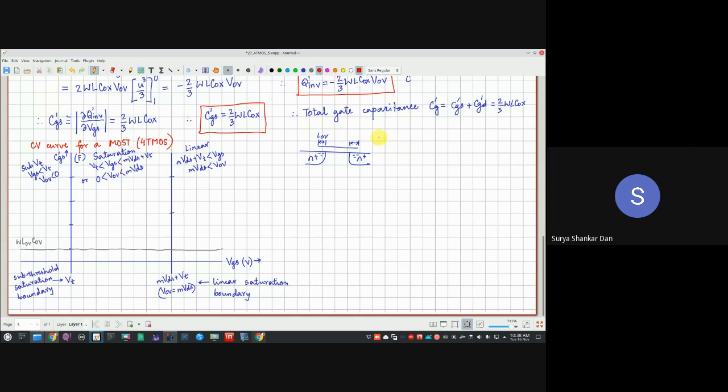Let me write it in red. But remember, this overlap capacitance ideally should not be there, but it is almost invariably present in any practical MOSFET. So this is overlap capacitance. We will consider them both together. This LOV is not just this one plus this one.